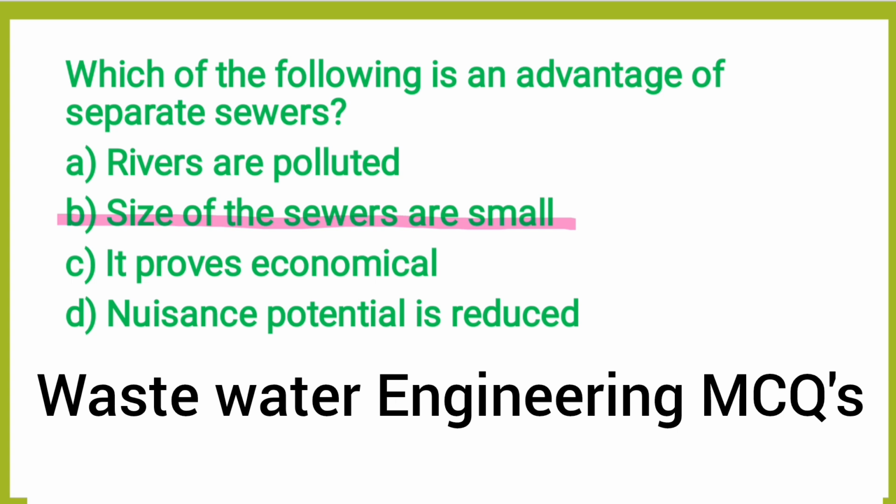One of the main advantages is that the sewer size is very small, because we can design separately for the sewage flow as well as the storm water flow. In the combined system, we have to take both quantities, so the quantity will be high and the size of the conduit will be high.